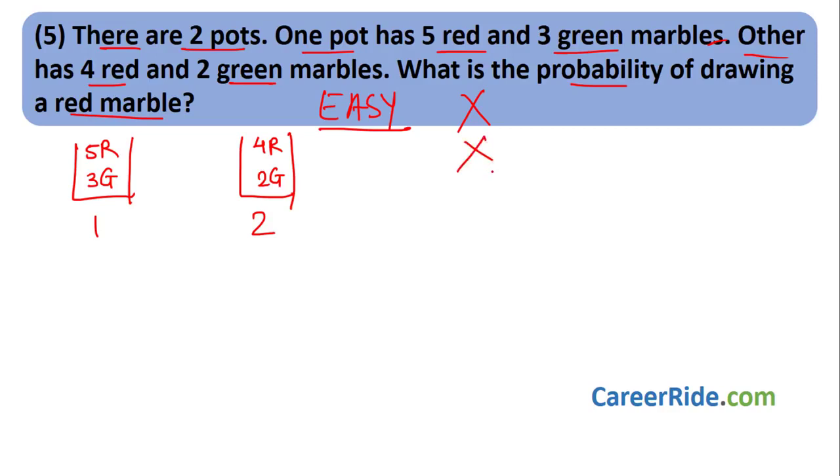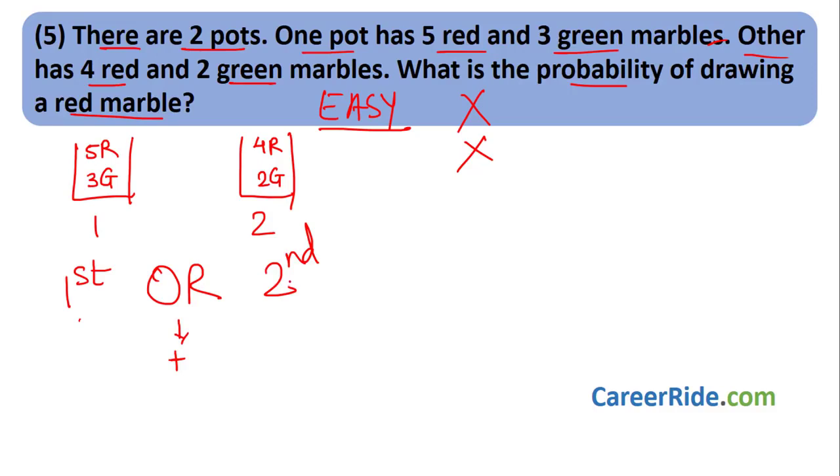First, we do not know from which pot the red marble has been picked. So we can either have the red marble from the first pot, or we can have the red marble from the second pot, right? Or means addition. That means first we have to find the probability of choosing a red marble from the first pot. Then we have to find the probability of choosing the red marble from the second pot, and then we have to add that.